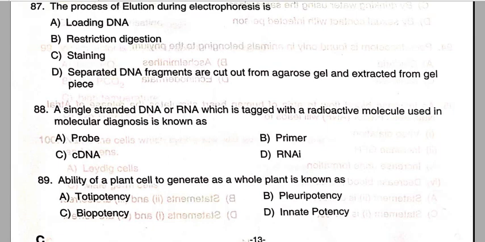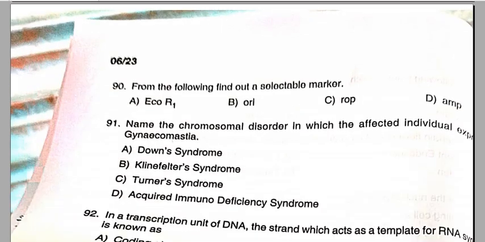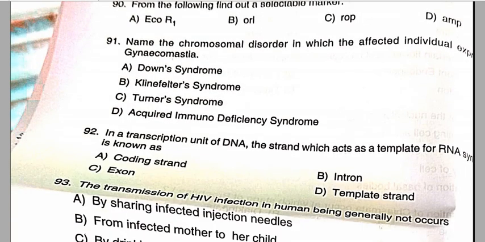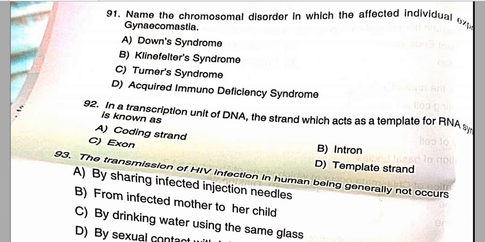Then we will move to question number 90. In this question I have a little bit of doubt, that's why I am skipping it. We will move to question number 91. In question 91, name the chromosomal disorder which affects males, with gynecomastia. That is Klinefelter syndrome. Option B is the correct answer for question number 91.